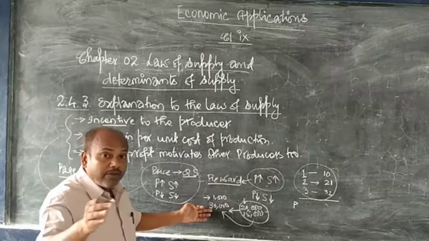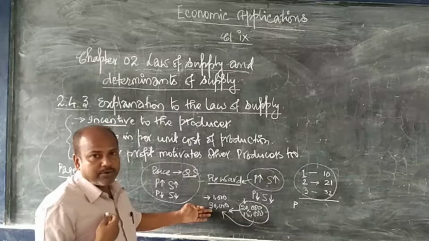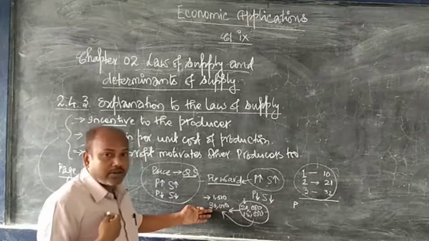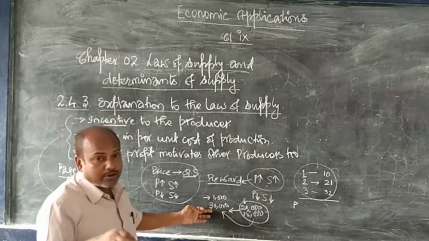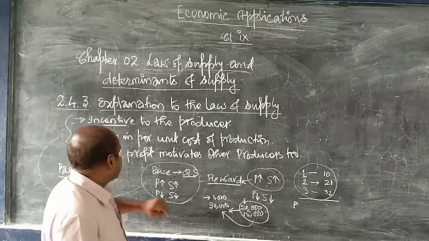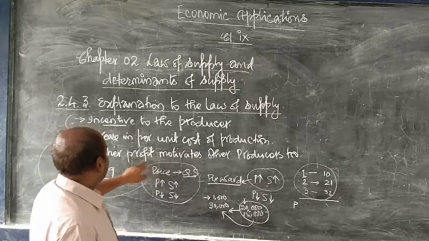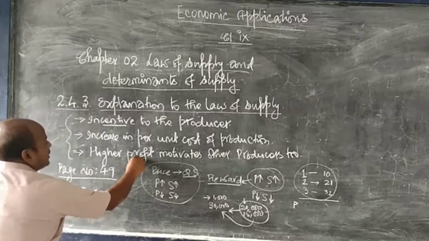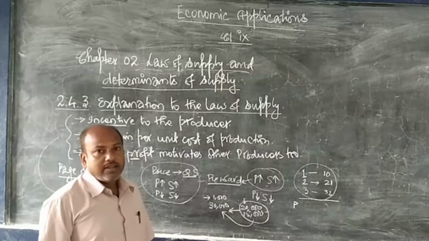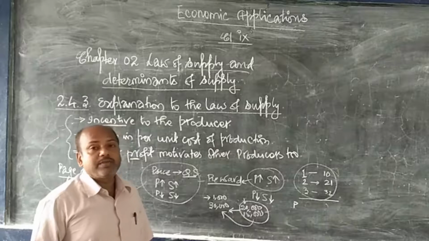When I have already been producing, and they enter into the market and produce the same product, the total production will increase. The total production is increased when the profit has increased. That means if the profit is higher, more and more production will take place. And when will the profit be higher?